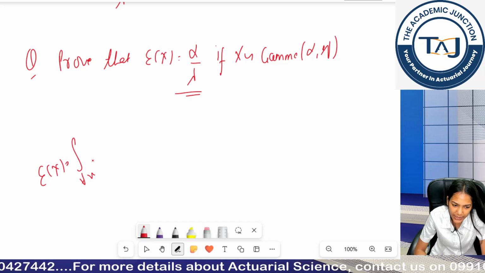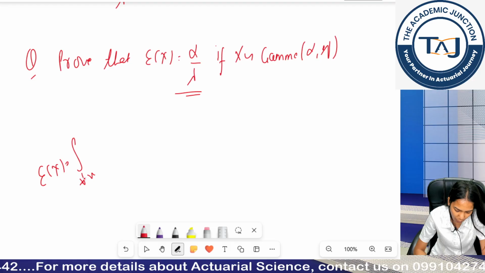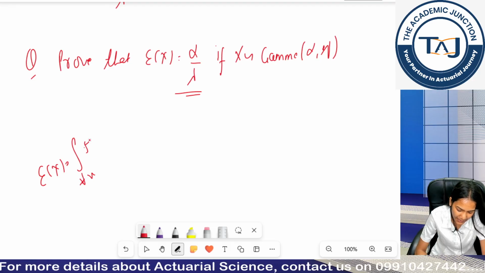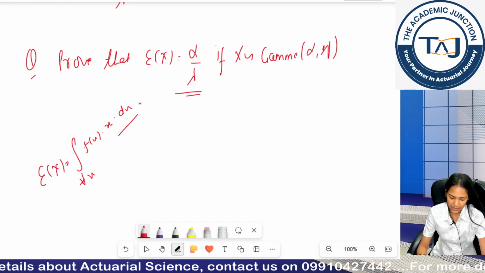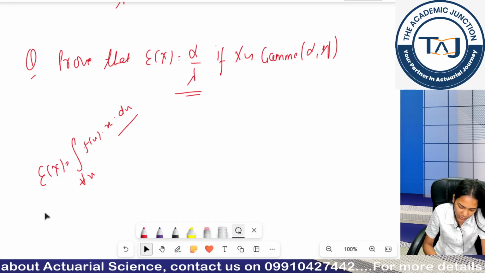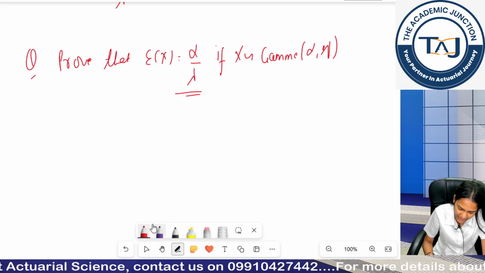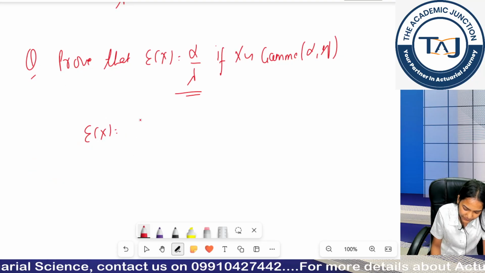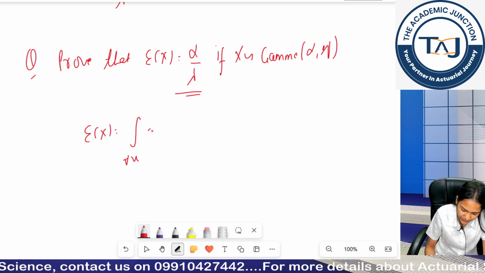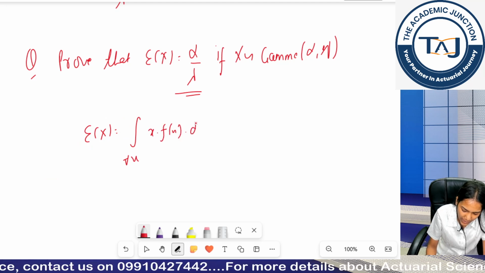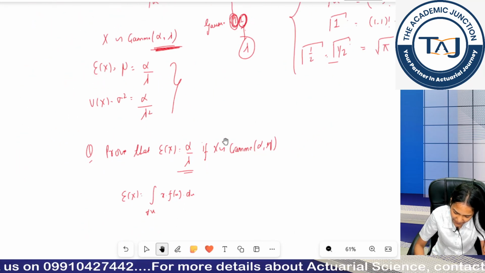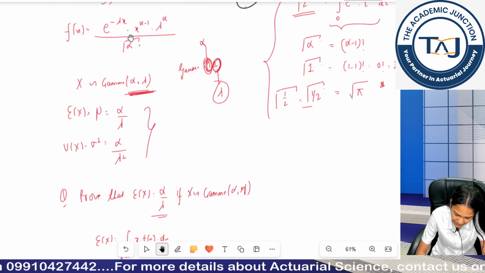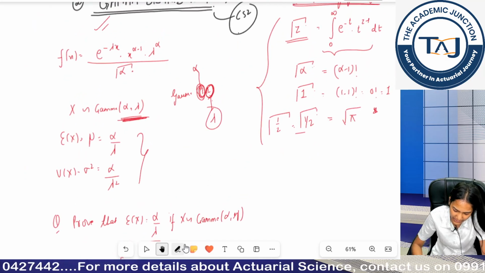I would be defining over my range of x, I would be integrating my PDF multiplied with x with respect to x. So this is the formula of expectation. Use this formula and then try integrating it. You have your fx defined. I have provided you the fx. So here is your fx. Use this formula and then try integrating it.